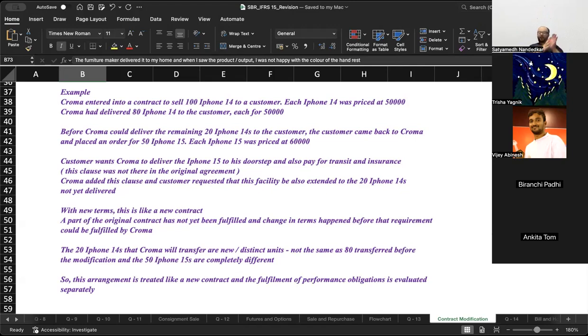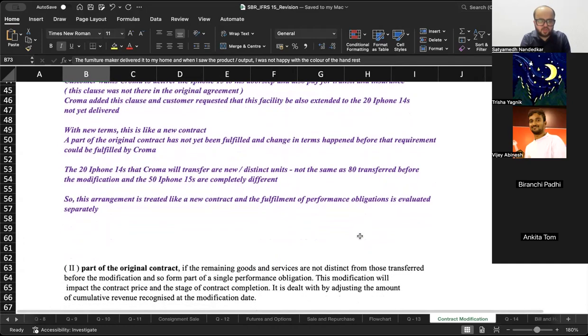So now these 20 iPhone 14s that Chroma is transferring are distinct units, not the same as the 80 transferred before. For those 80, there is nothing now. This is only for the additional 20 iPhone 14 that was supposed to be delivered under the original contract, but now the terms and conditions of that have been modified. Now the iPhone 15 is different, and the 20 undelivered iPhone 14, for which you are basically adding certain clauses in the contract, that is a separate distinct set of items altogether.